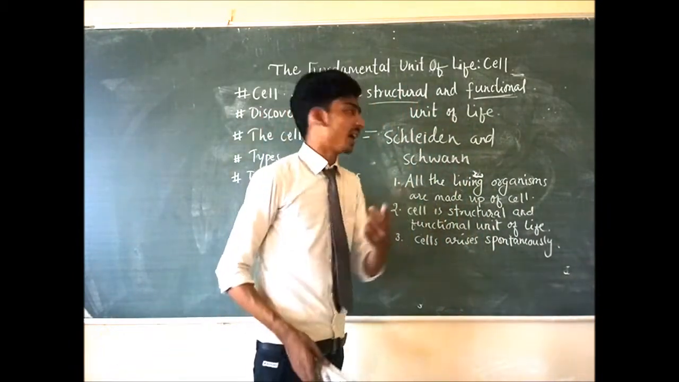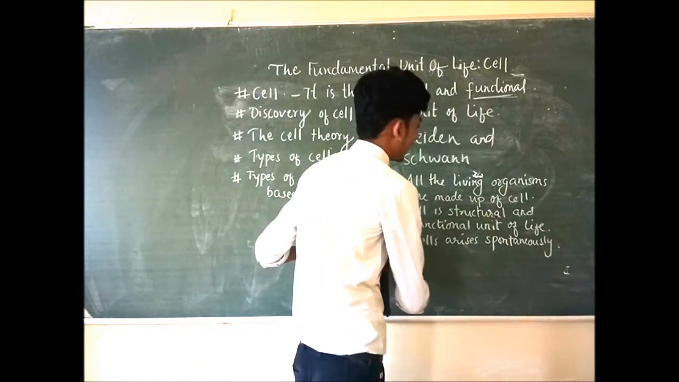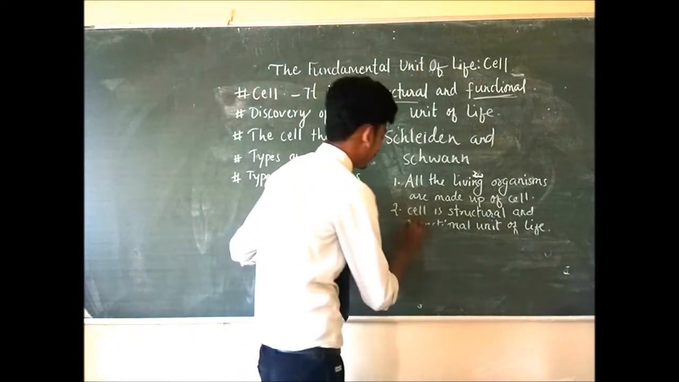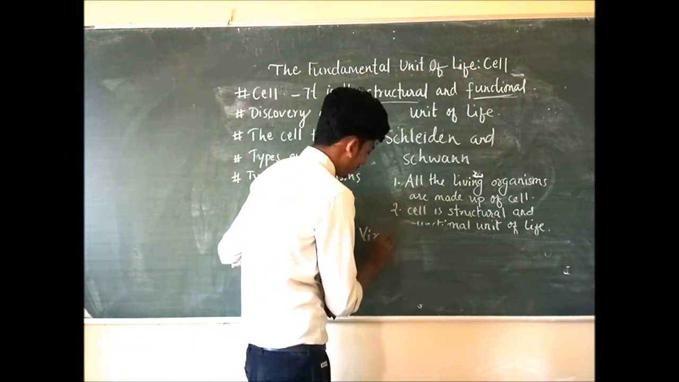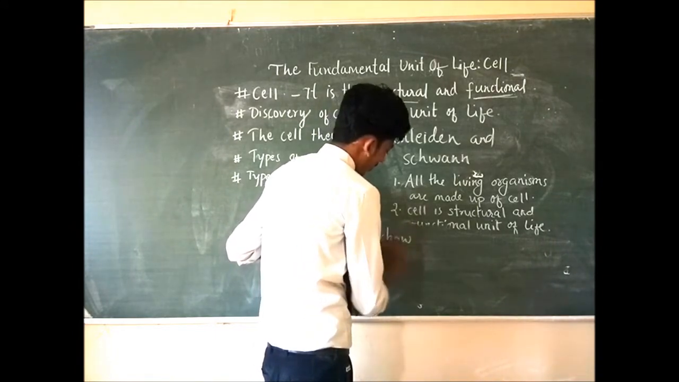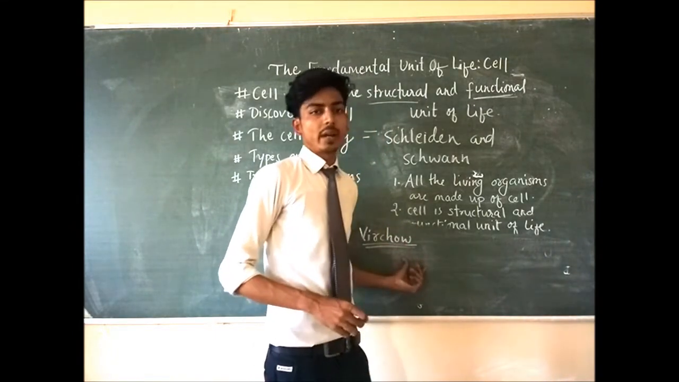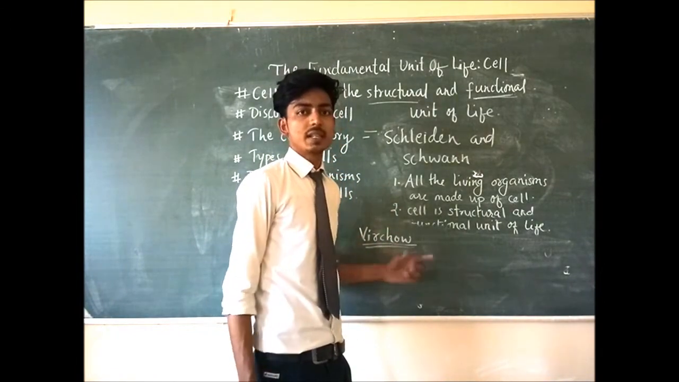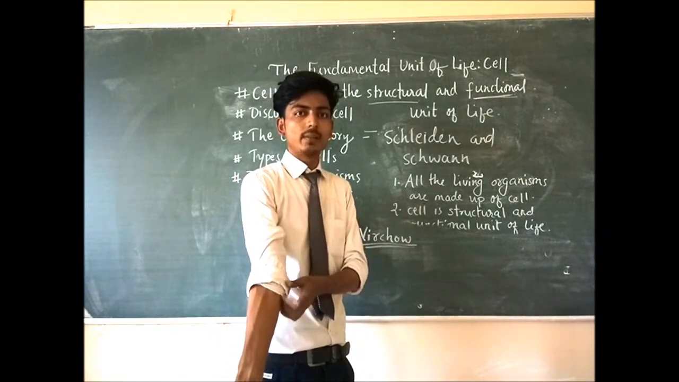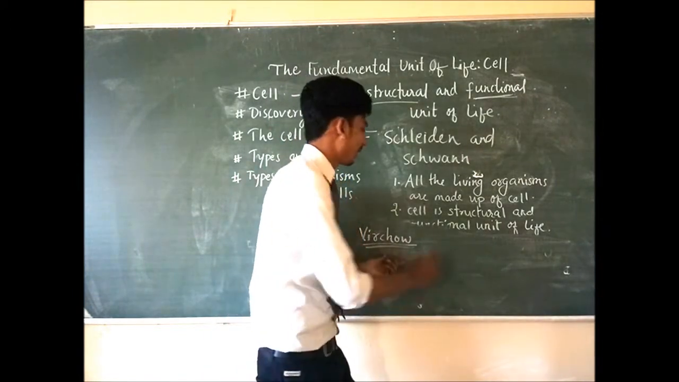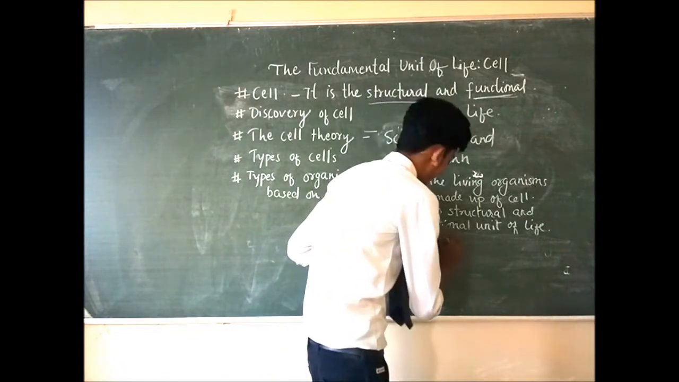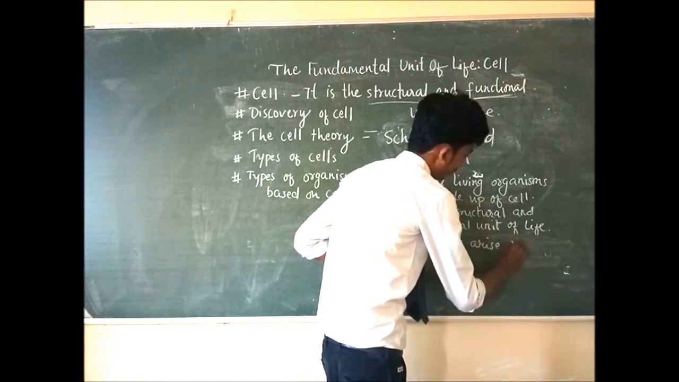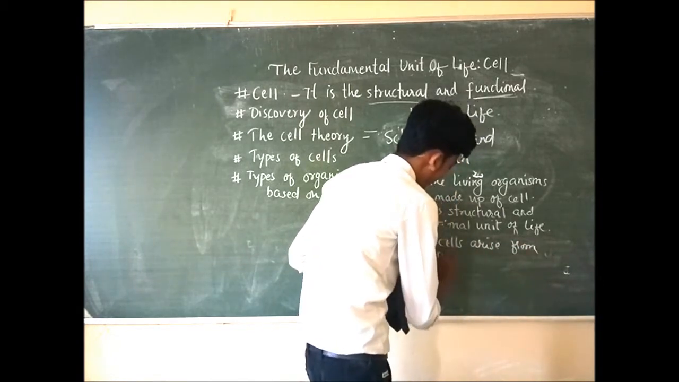So who was that scientist who gave the third point? The scientist's name was Virchow. Virchow came up with the modern cell theory, and the theory of Virchow is still followed in the current situation. So the third point we get is cells arise from pre-existing cells.